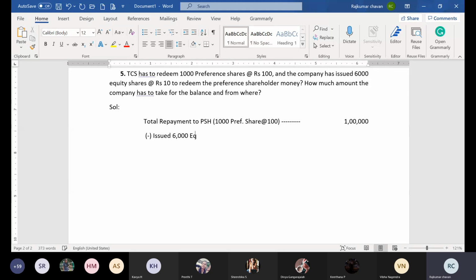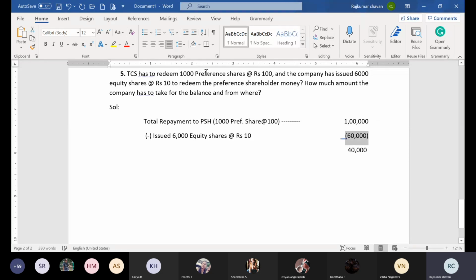6,000 equity shares, and one share value is 10 rupees. So actually the company has issued a total of 60,000 only. So the company is facing a shortage of 40,000 rupees.